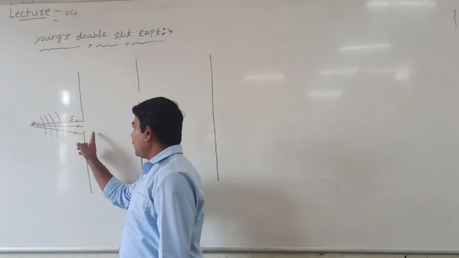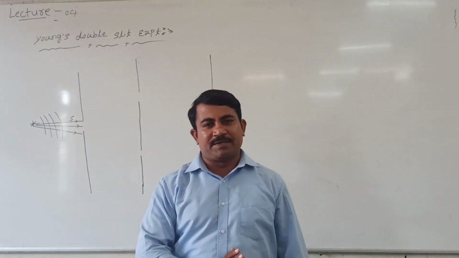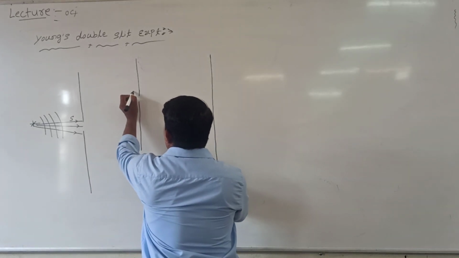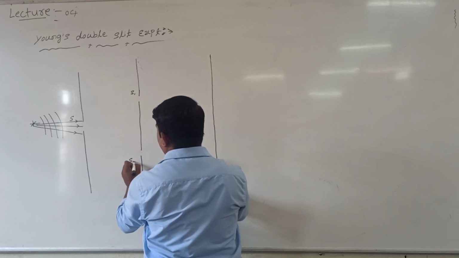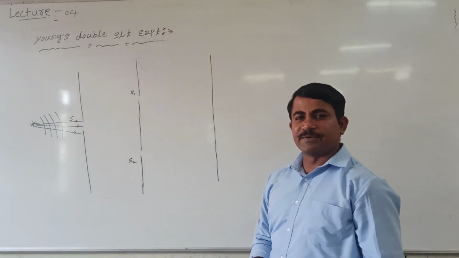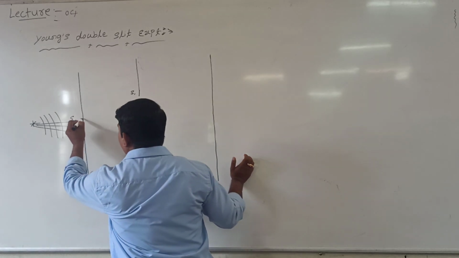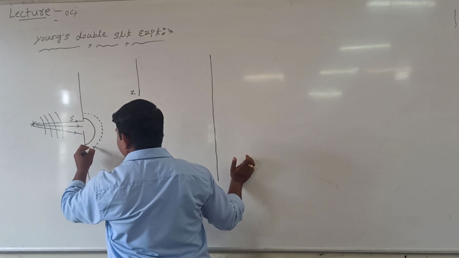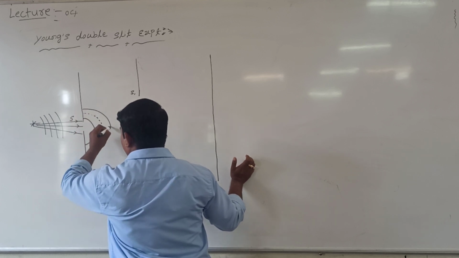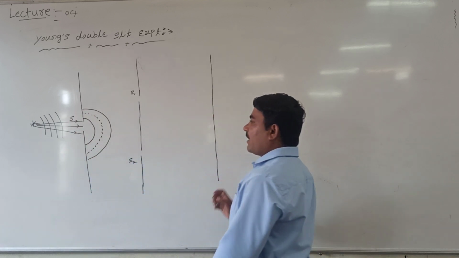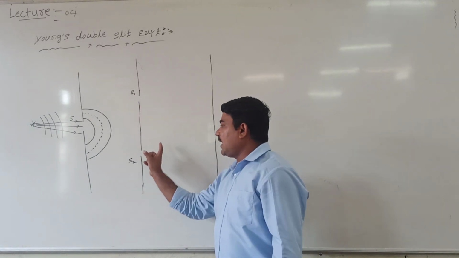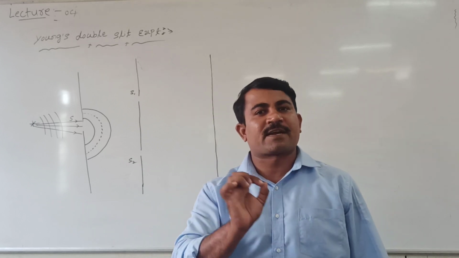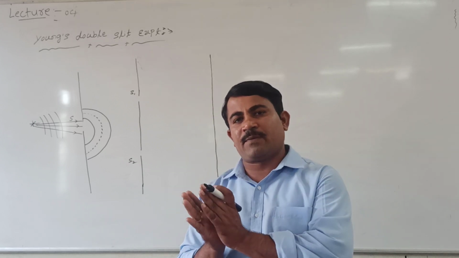This wavefront is incident on the slit S and so it divides and is incident on the slits S1 and S2. I name this slit S1 and this slit S2. Let us consider one wavefront. It comes from S, and the second wavefront comes like this, and again one more wavefront comes like this. These wavefronts are incident on the slits S1 and S2. After emerging from S1 and S2, those wavefronts act as coherent sources. Coherent means they have the same wavelength and the same amplitude.